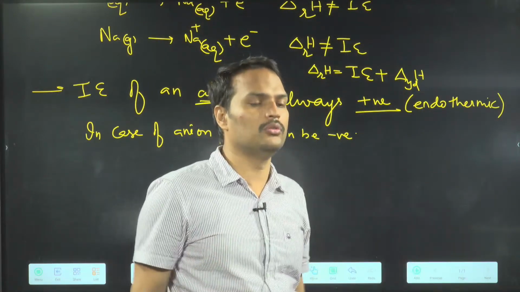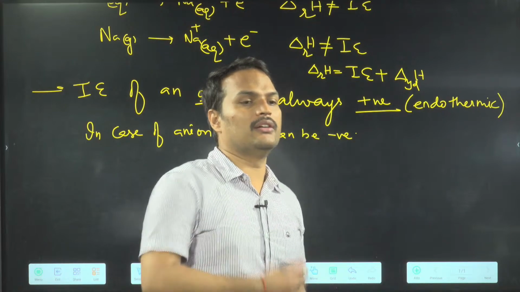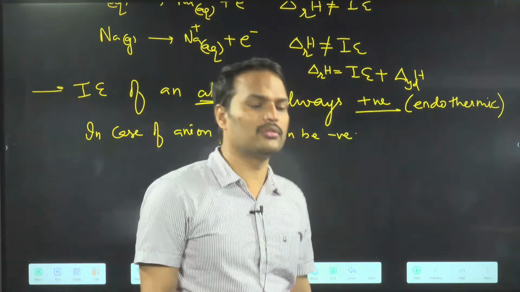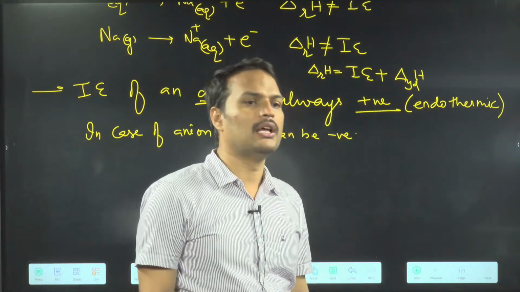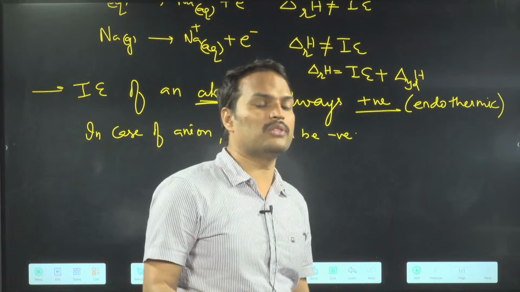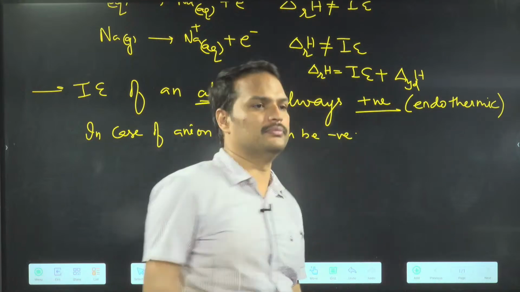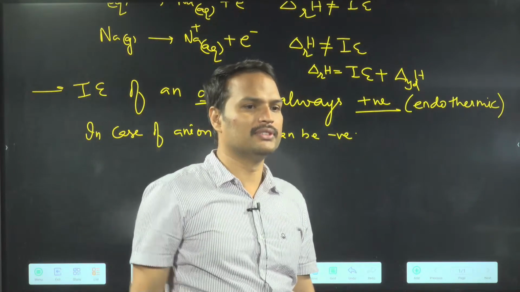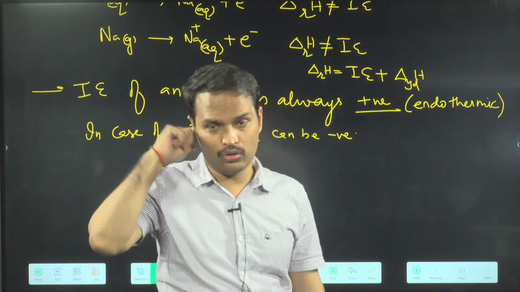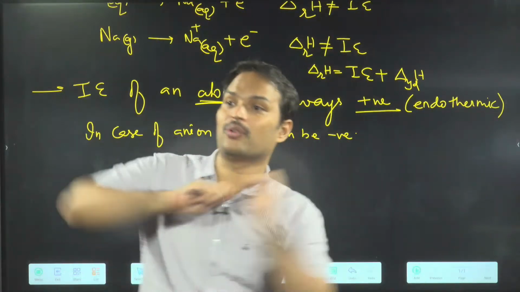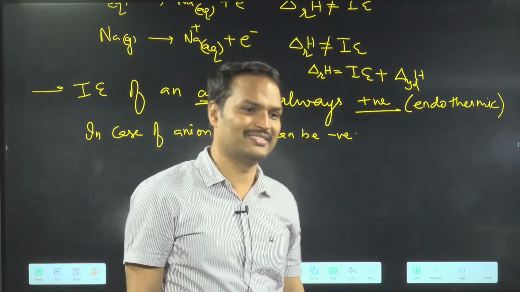Who will readily lose electron, Bhavya? No one will do. Suppose I tell you to throw 2000 rupees. Readily, can you throw it? No, no one will do. Unless and until that 2000 rupees is creating problem, you will not throw. Suppose there is an IT raid in some company. I was reading in the news only, there was an income tax raid and they threw 3 crore rupees outside, cash. ठीक है ना?